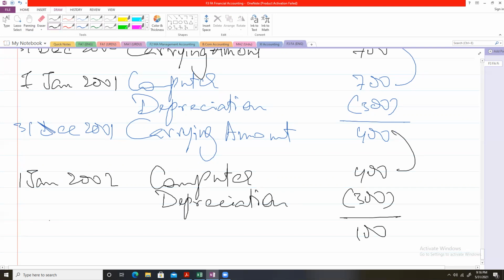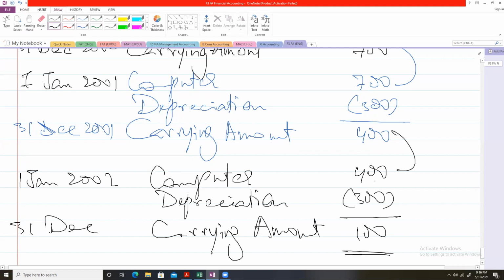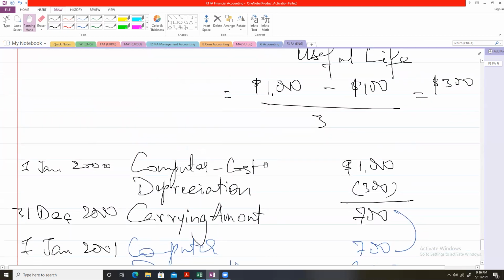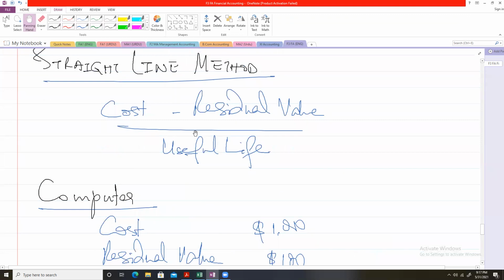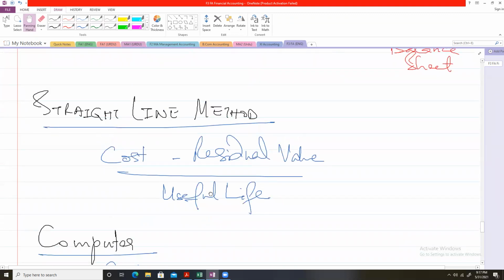By the end of the last year of useful life, the carrying amount will be equal to the residual value, that is $100. So this is how we charge depreciation, and this is how the value of a non-current asset reduces when we charge depreciation. This is an example of a straight line method of depreciation.